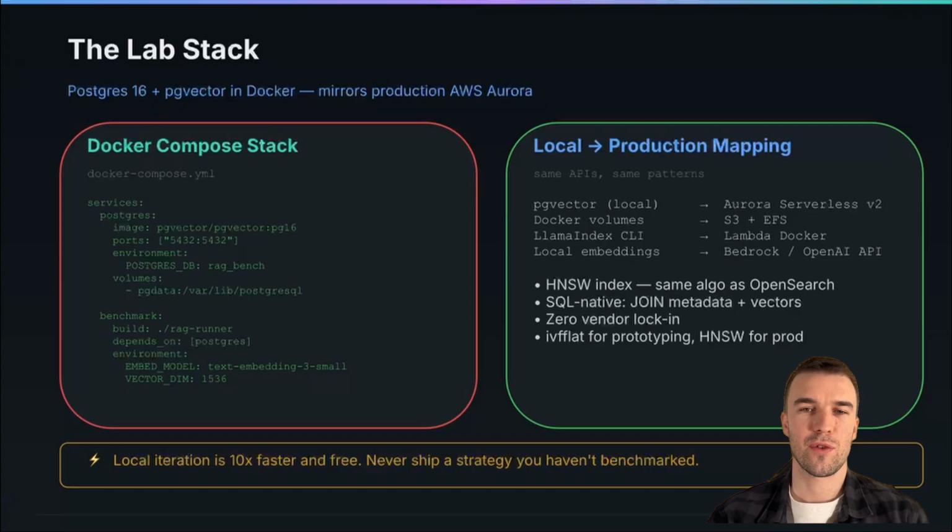There are multiple types of chunking. One of them I already mentioned, fixed chunking. Another one is semantic chunking. Also, we have recursive chunking and content type aware chunking. Today I'm gonna benchmark all of them, and we're gonna compare which one is better. For that I will use a Postgres database with the pgvector extension. This is a very cheap and very straightforward approach. Of course, we can use other types of databases like OpenSearch, but locally it's much easier to set up Postgres.